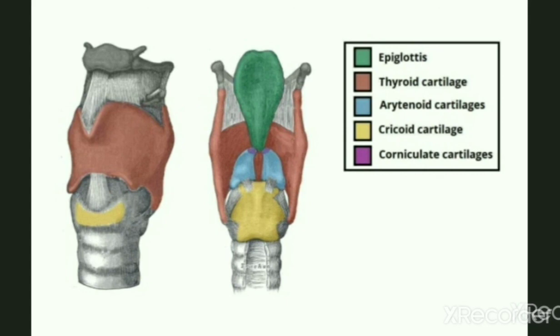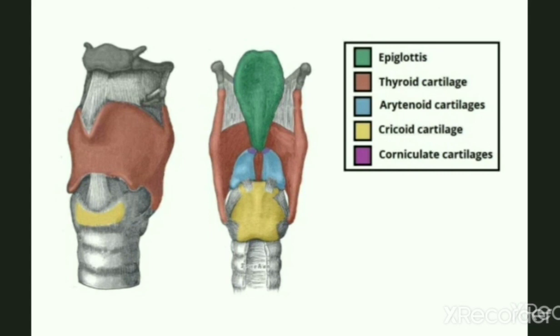It articulates with the paired arytenoid cartilages posteriorly, as well as providing an attachment for the inferior horn of the thyroid cartilage. The cricoid is the only complete circle of cartilage in the larynx or trachea. This has clinical relevance during emergency intubation, as pressure can be applied to the cricoid to occlude the esophagus and thus prevent regurgitation of gastric content.